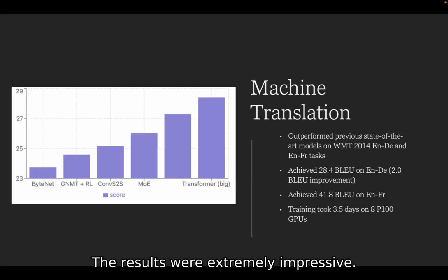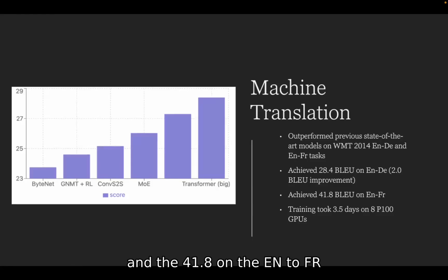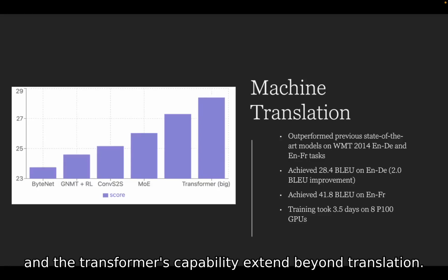The results were extremely impressive. As this chart shows, the transformer outperformed previous state-of-the-art models on the WMT 2014 English-to-German and English-to-French translation tasks. The large transformer model achieved a BLEU score of 28.4 on English-to-German and 41.8 on English-to-French, setting new benchmarks in the field.